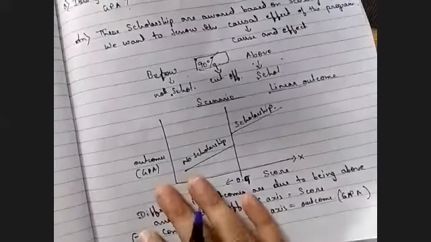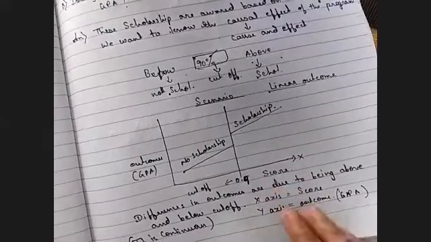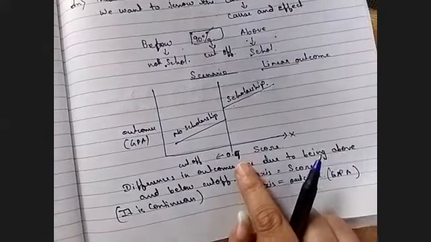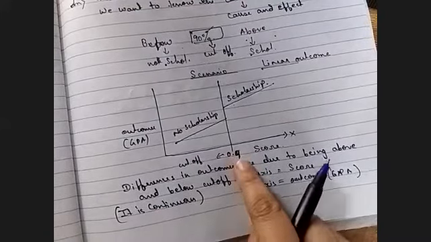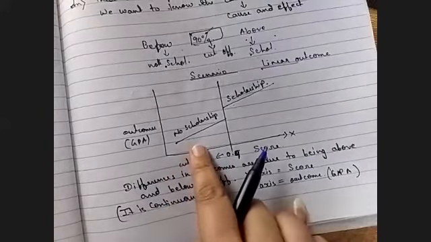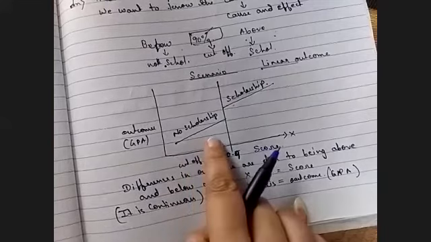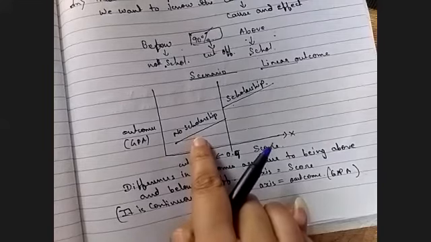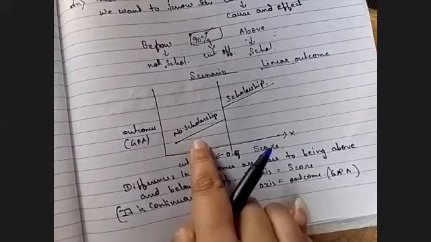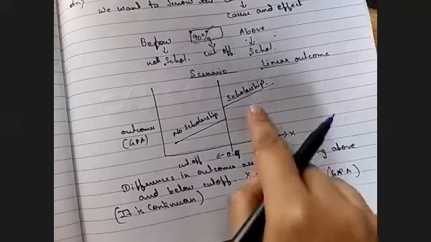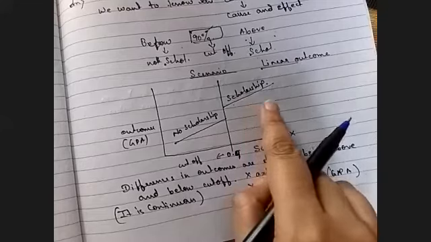Now see, in this linear outcome, what happens? When the cutoff is 90%, if any student scores below 90%, they will not get the scholarship, and if they do not get the scholarship, their GPA is low. And if a student scores above 90%, they will receive the scholarship and their GPA is high.